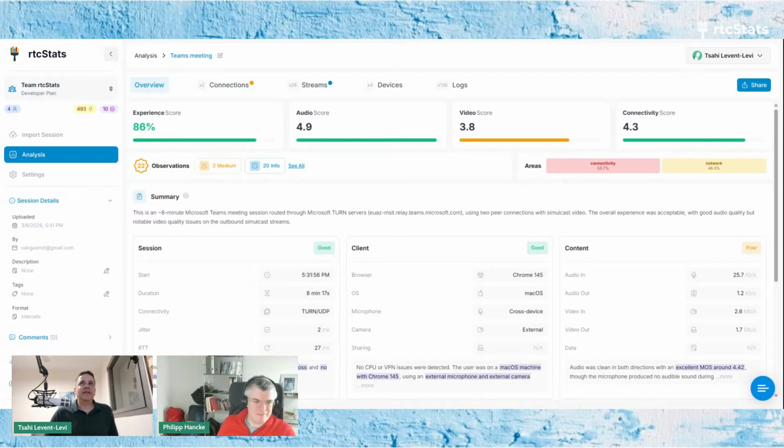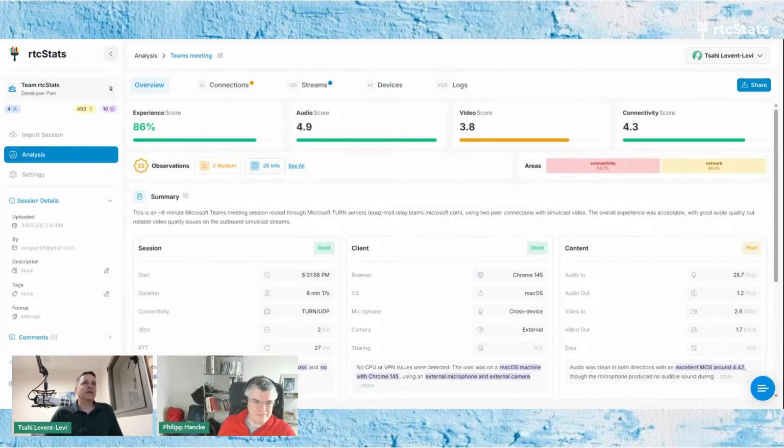Another thing that was added in this release includes this thing that is not going to be available in the upcoming release and maybe not in the following one. This looks at the different observations. Here we only have 22. There are others that have more or a bit less, and it tells you in which areas these observations belong to. So in this case, it's connectivity and network.